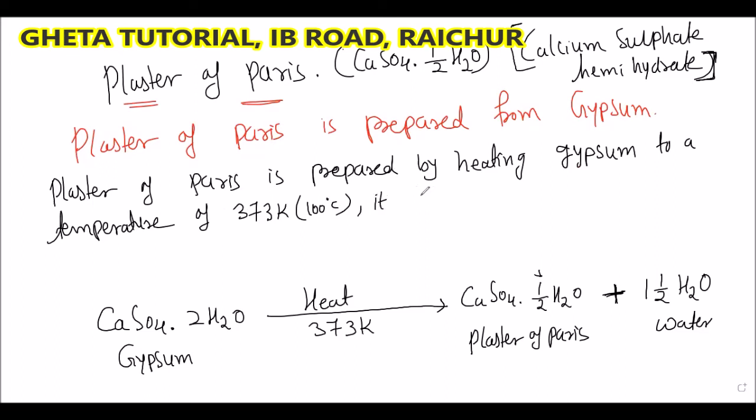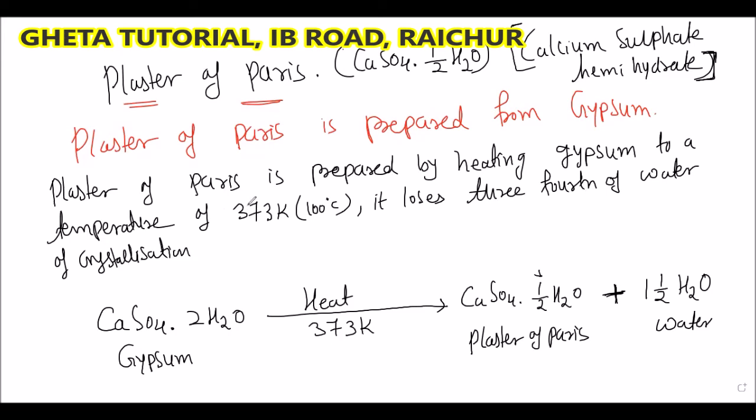It loses 3/4 of water of crystallization, and forms plaster of Paris.